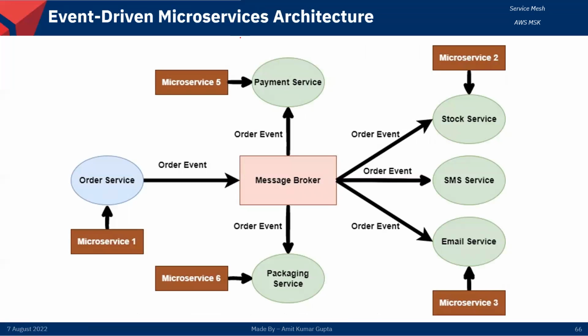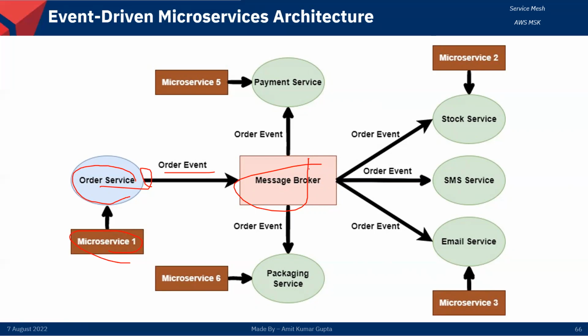Now you can see this diagram. This is an event-driven microservices architecture. This is the message broker here. Suppose on any website an ordering service is fired. Then one microservice runs, where our order service is running. Then the order service creates an event for the order.